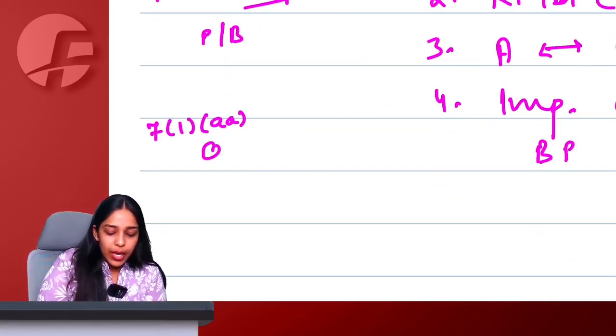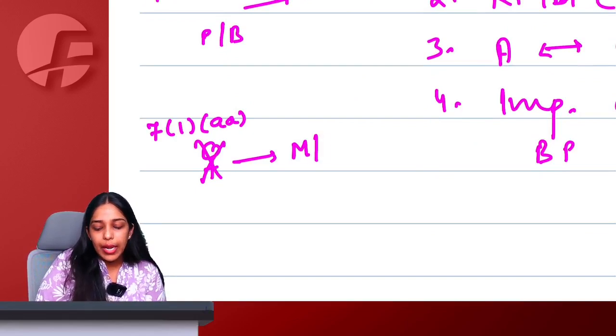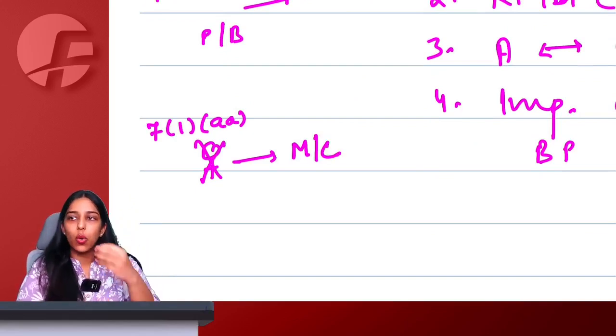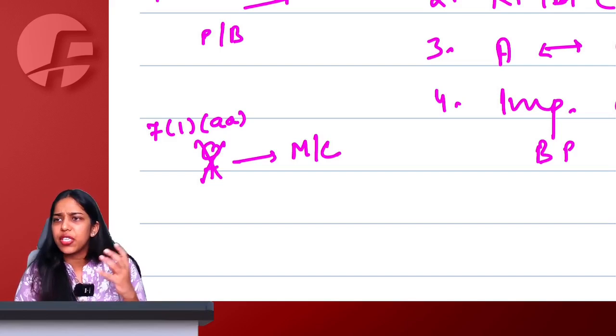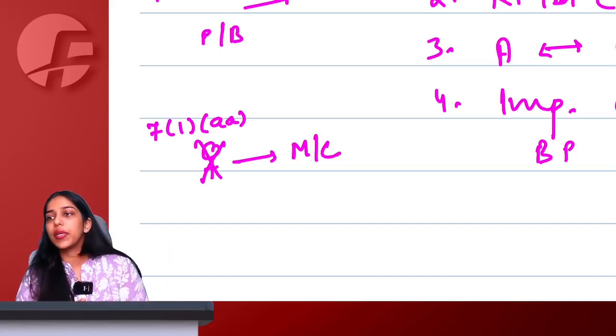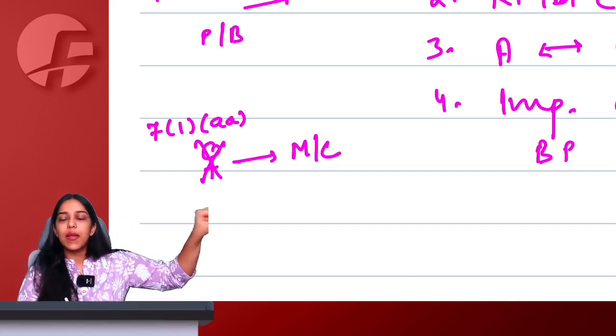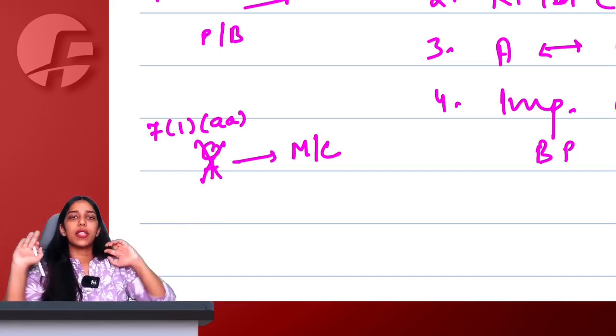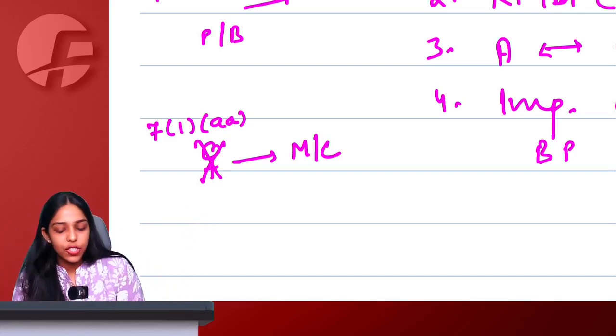7.1AA says that any person other than individual enters into transactions with own members, own constituents for consideration, cash, deferred payment, whatever. It is also going to be considered as supply because this person is a separate entity and the members or constituents will be considered as a separate entity under GST.